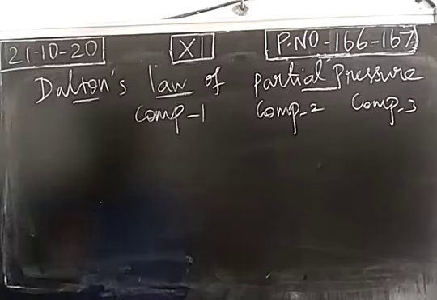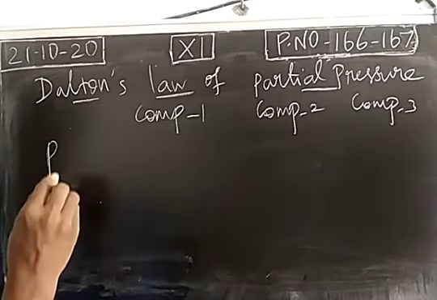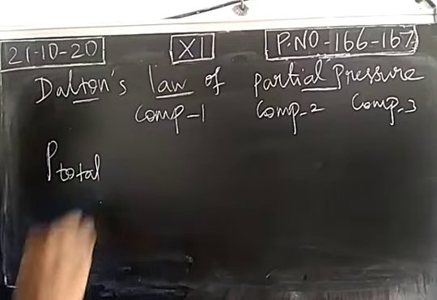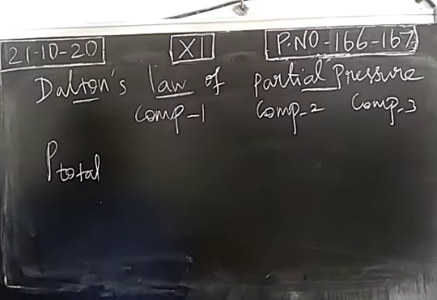According to Dalton's law of partial pressure, the total pressure of the container or the mixture will be equal to the partial pressures of the components in the mixture. To take total pressure, we have three components in the container. So the mixture has three components, all non-reactive in nature.